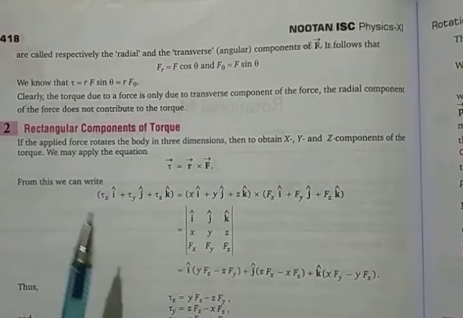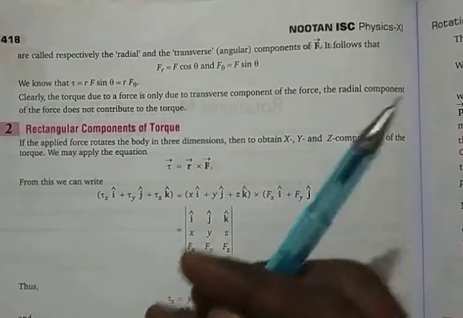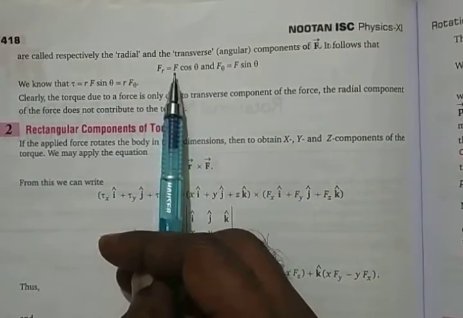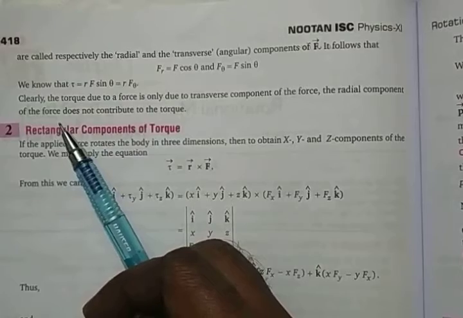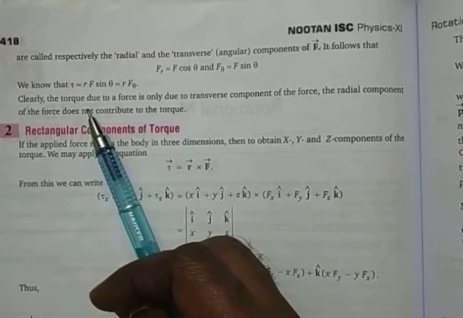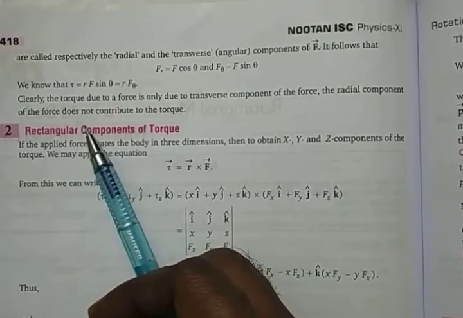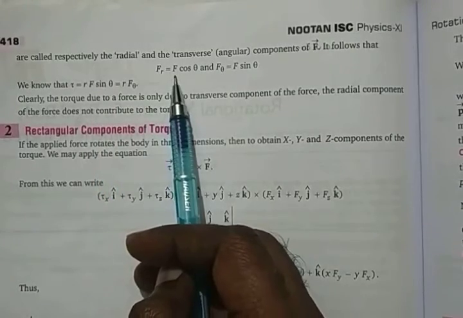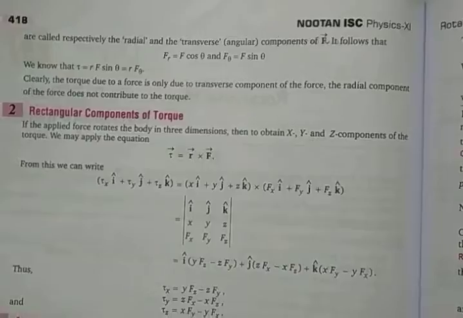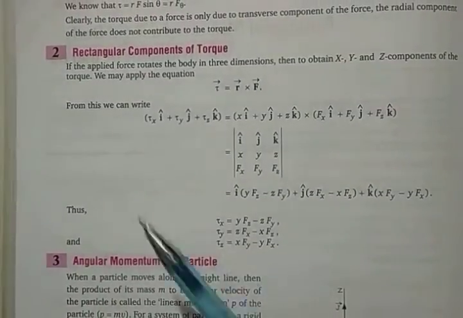Transverse part means the push that you give in a linear direction. Because of that force only, torque will take place. So that's the way it has been told: the radial part does not contribute to torque, and it is the linear force given here. So rectangular component of torque, you need not study this one, it's okay.